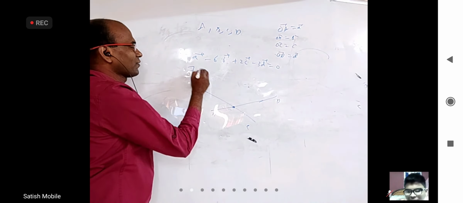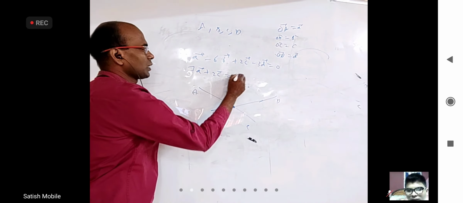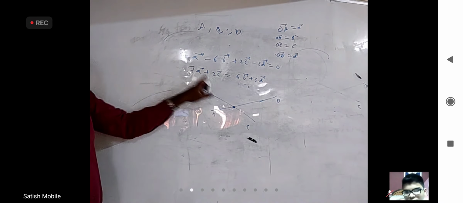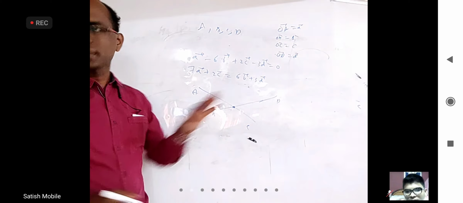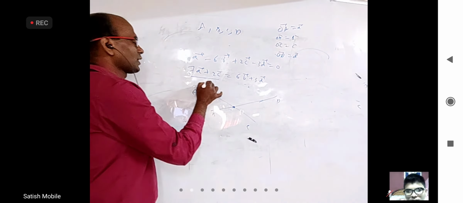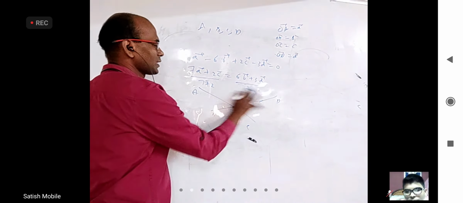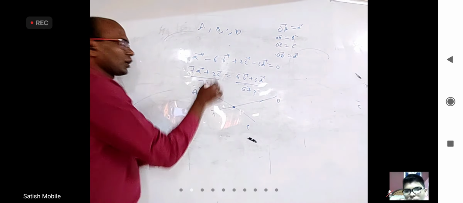You send this one to that side, this one to that side. You'll get 7a bar plus 2c bar equal to 6b bar plus 3d bar. 7 plus 2 is 9. 6 plus 3 is 9. Right? So I will divide by 9. And under this 9 I will write 7 plus 2 and under this 9 I will write 6 plus 3. What will you see here?